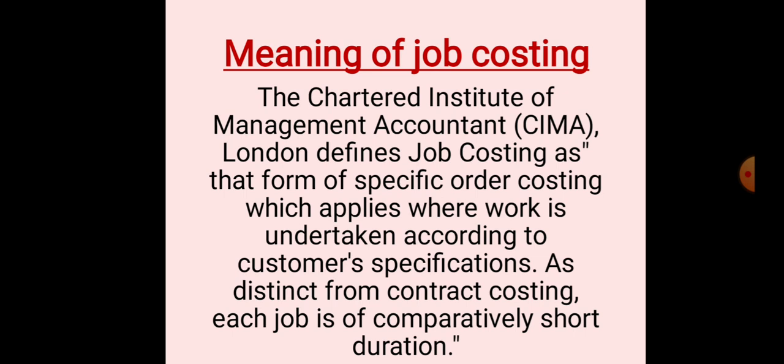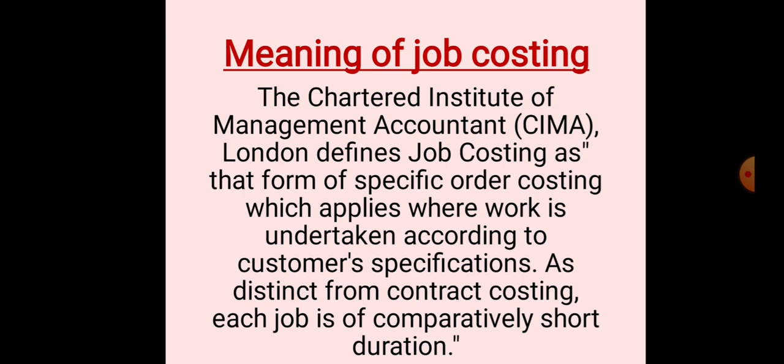Next we'll see the main examples of job orders. For example, a printing press. The printing presses print invitations or books. If there is an order, then only they are going to print the books or other invitations. Then construction of buildings. If there is an order from a particular owner, then only they build the buildings. Otherwise they are not building and keeping them in stock.